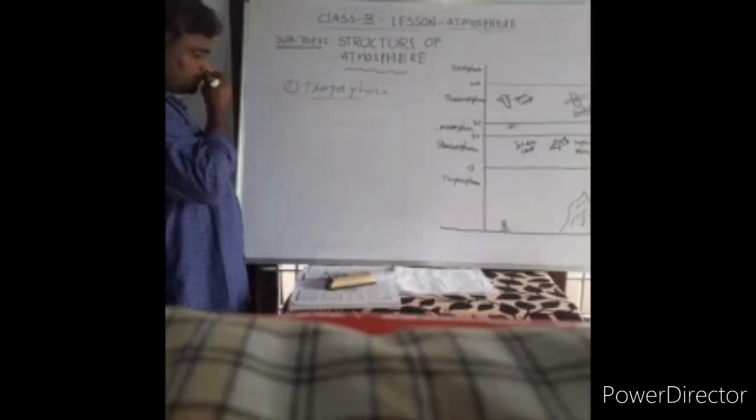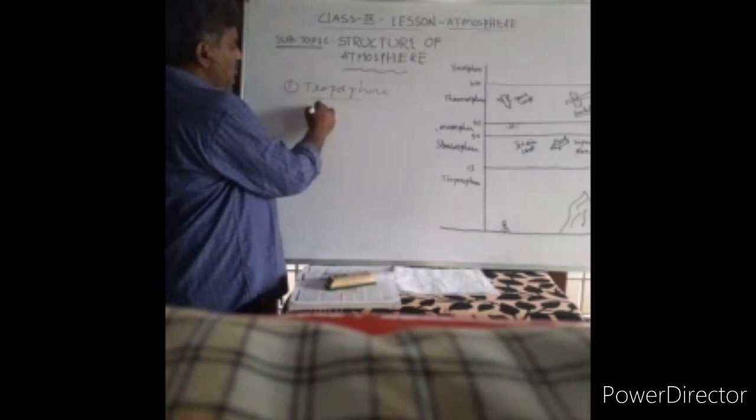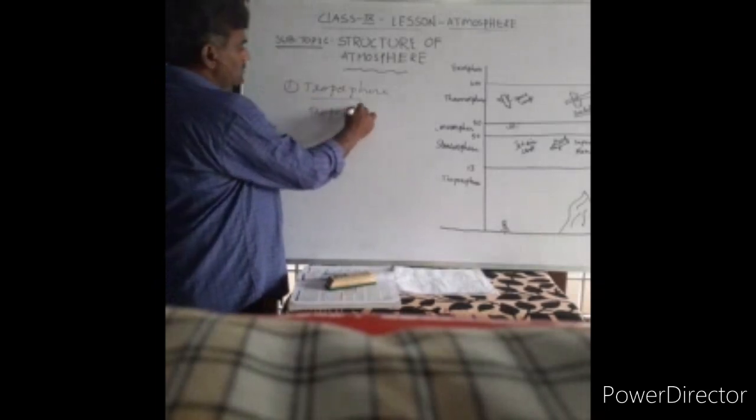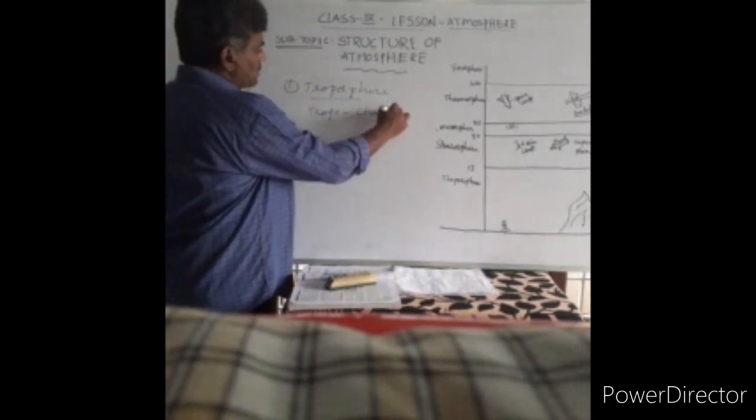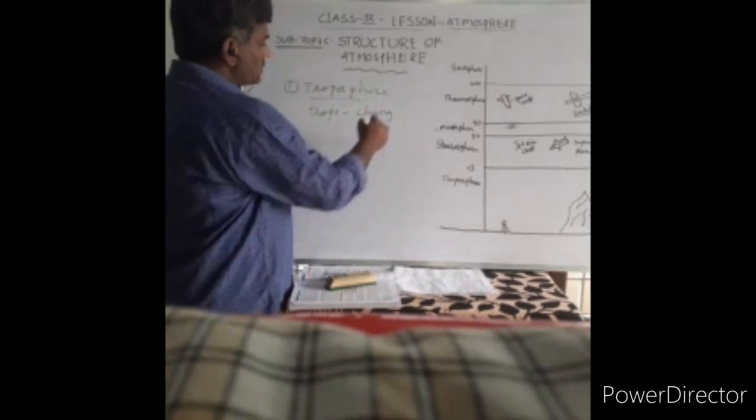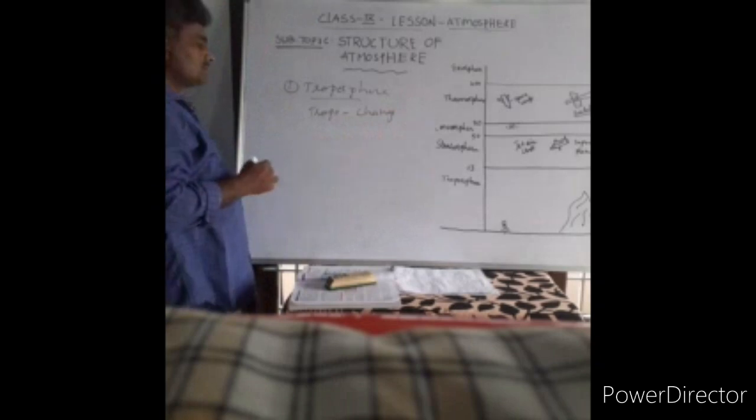Troposphere. What is tropo? Tropo means change.